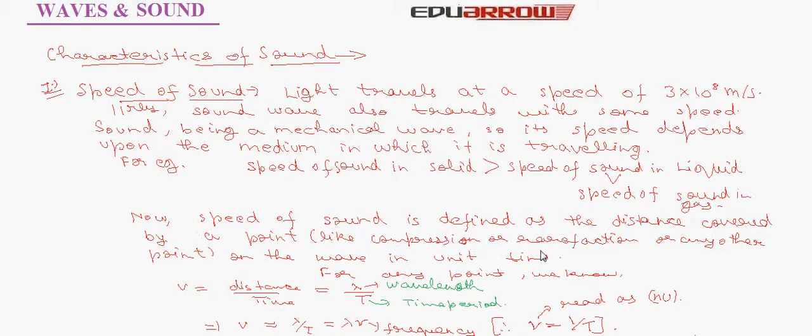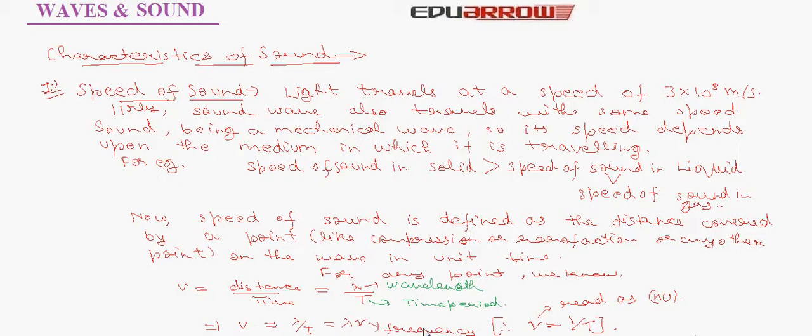For any point, we know that v is equal to distance upon time, and distance is equal to lambda and time is equal to time period. So v is equal to lambda upon T, and we know that nu, that is frequency, is equal to 1 upon T. Putting 1 upon T as nu, we get v is equal to lambda nu.